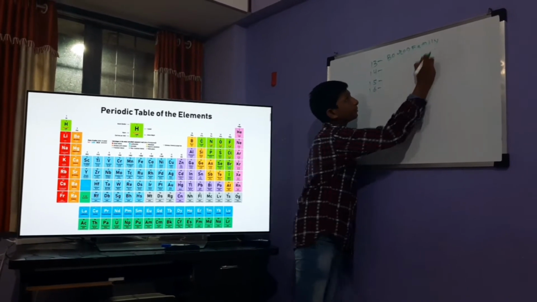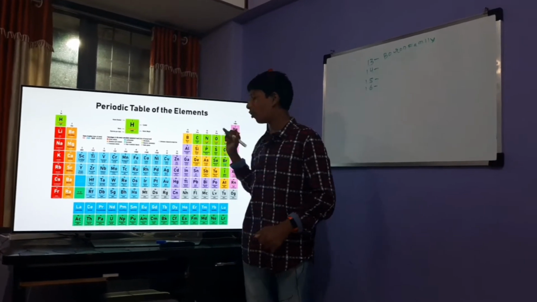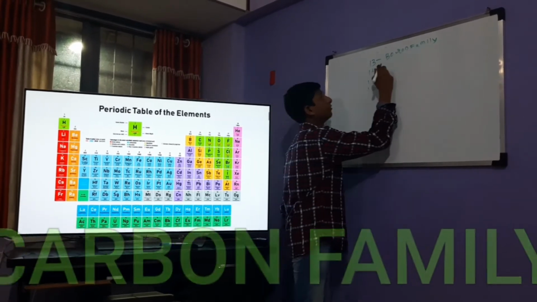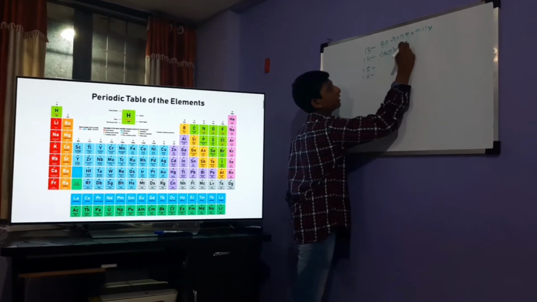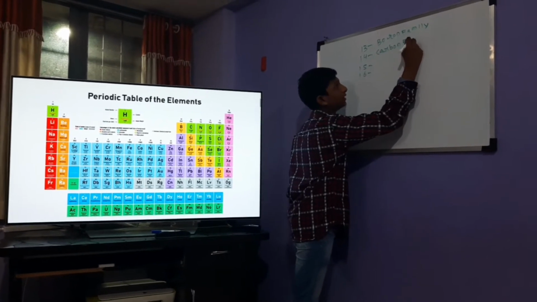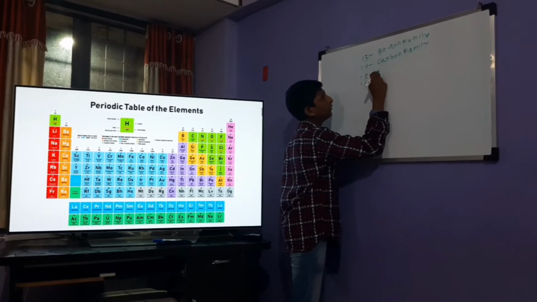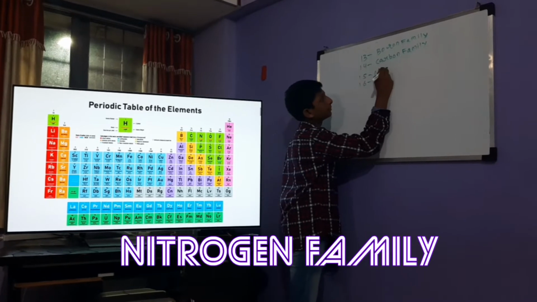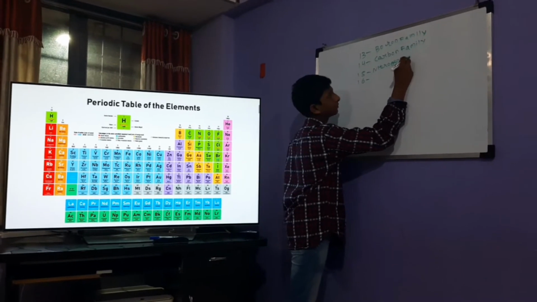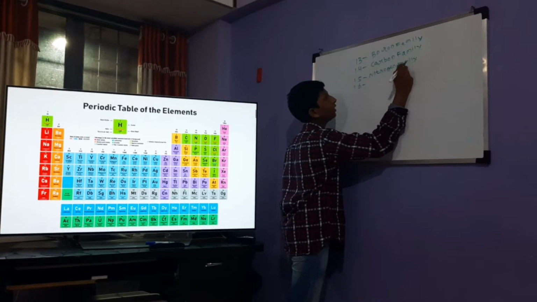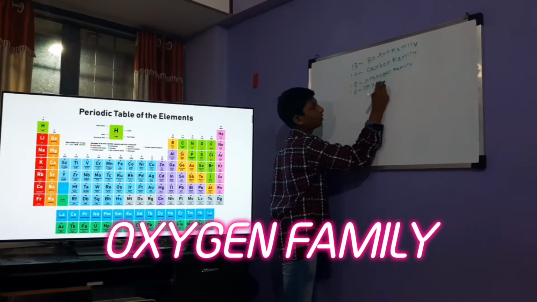For 14, as you can see, carbon is on top and it is the carbon family. I am telling you these tricks so that you can easily memorize the periodic table, at least the main elements. 15, it is nitrogen, so nitrogen family. And 16, it is oxygen, so it is the oxygen family.